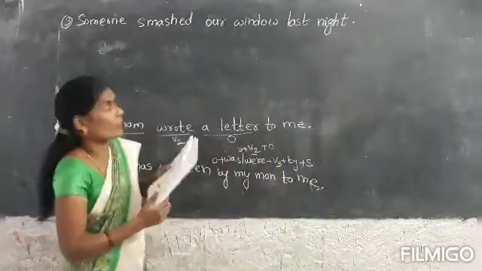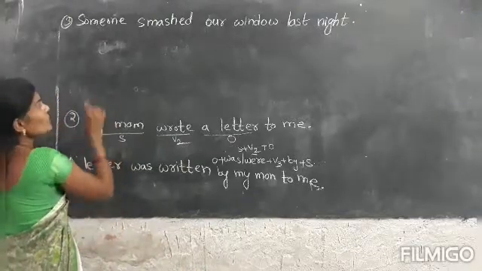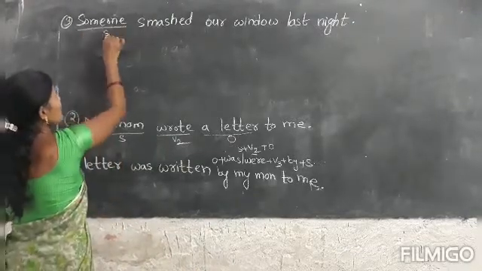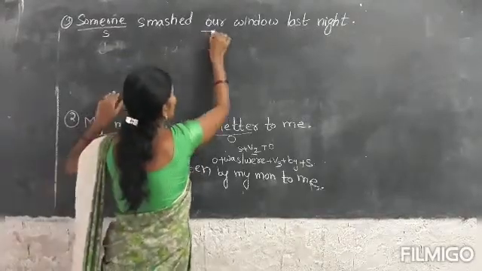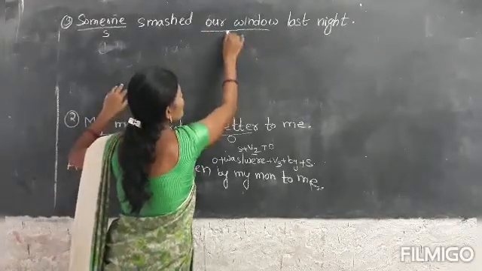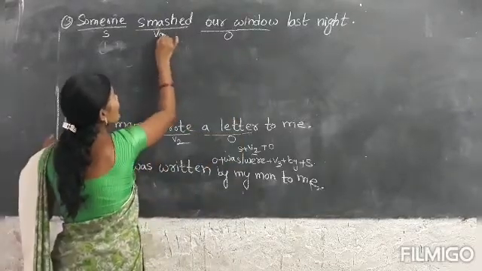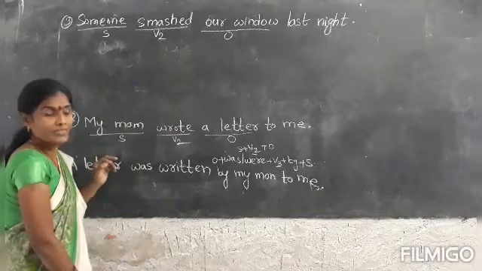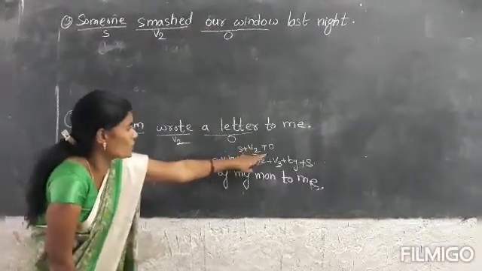Here, what is the subject? Someone is the subject. What did someone smash? Our window is the direct object. Smashed is the verb, in second form. Same structure: subject plus V2 plus object.